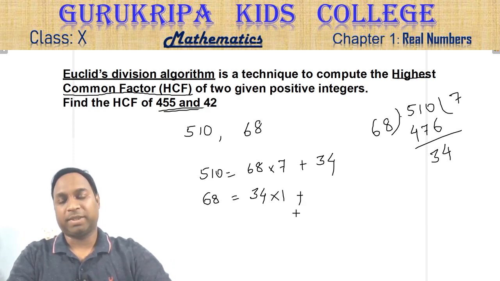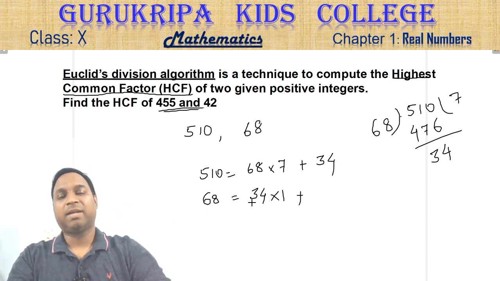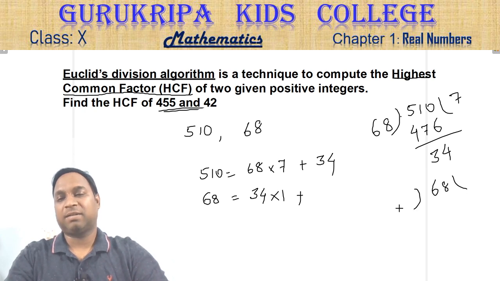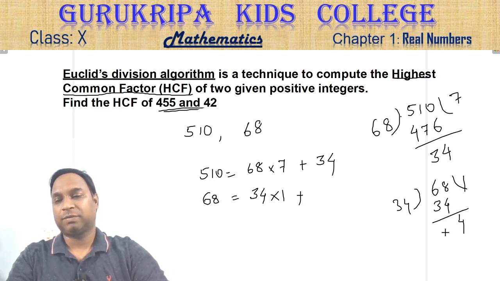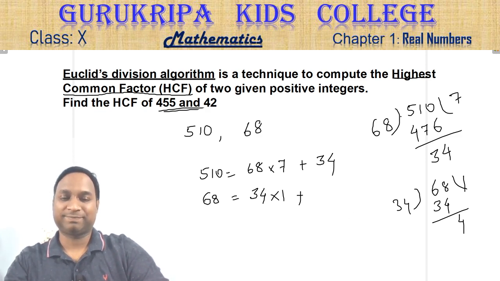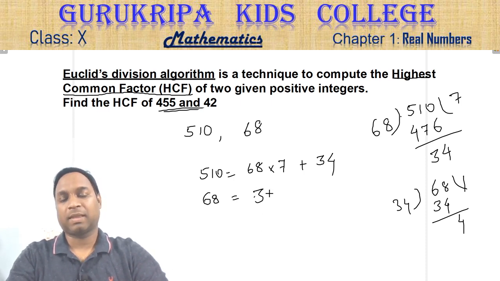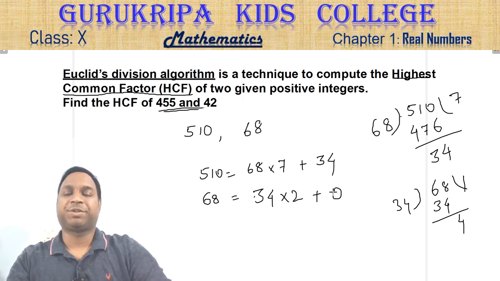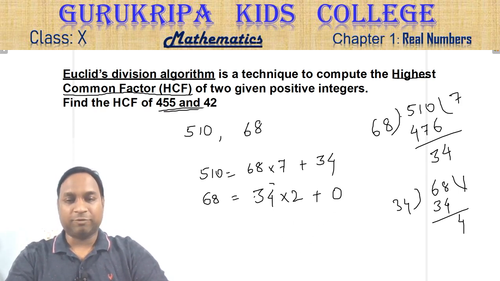Now you have to divide this 68 by 34. It will go two times. 68 is equal to 34 into 2 plus 0. So this 34 is the HCF.